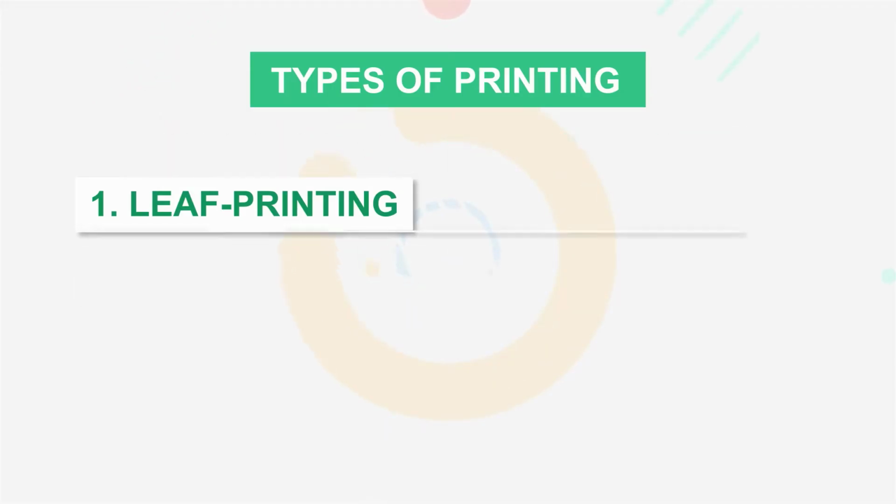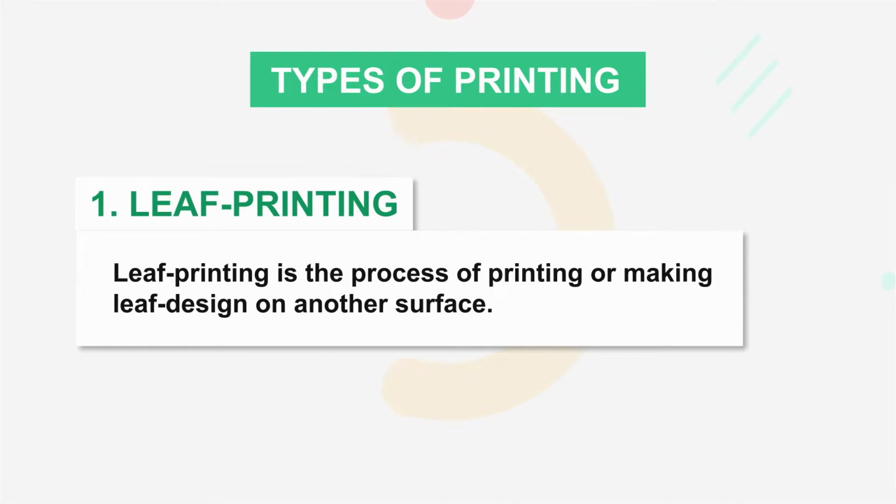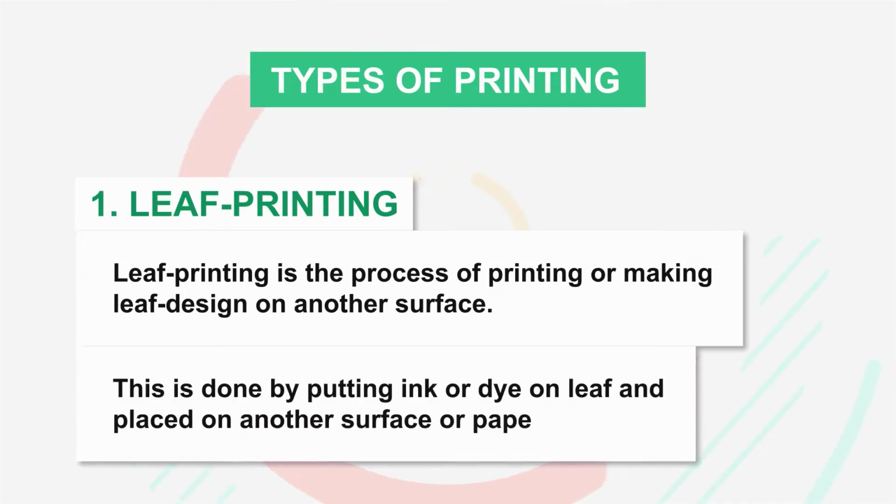Leaf printing. Leaf printing is the process of printing or making leaf design on another surface. This is done by putting ink or dye on leaf and placed on another surface or paper.